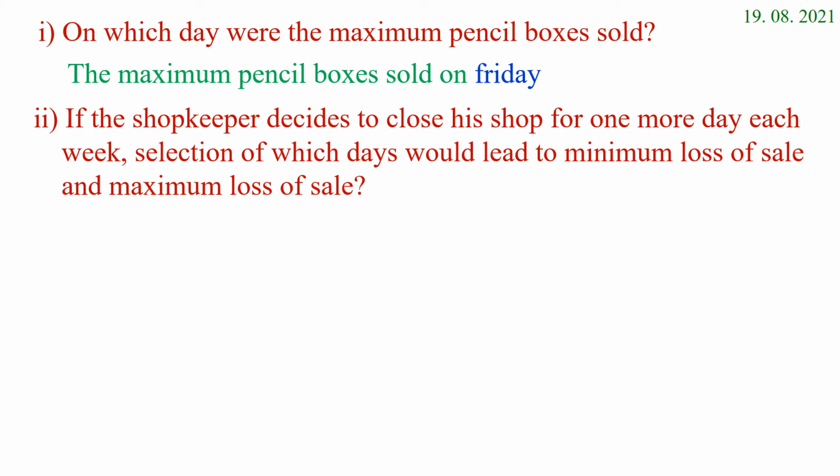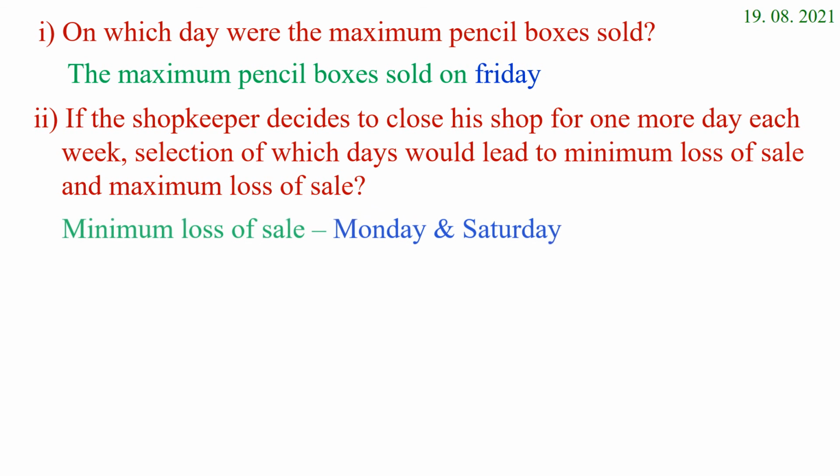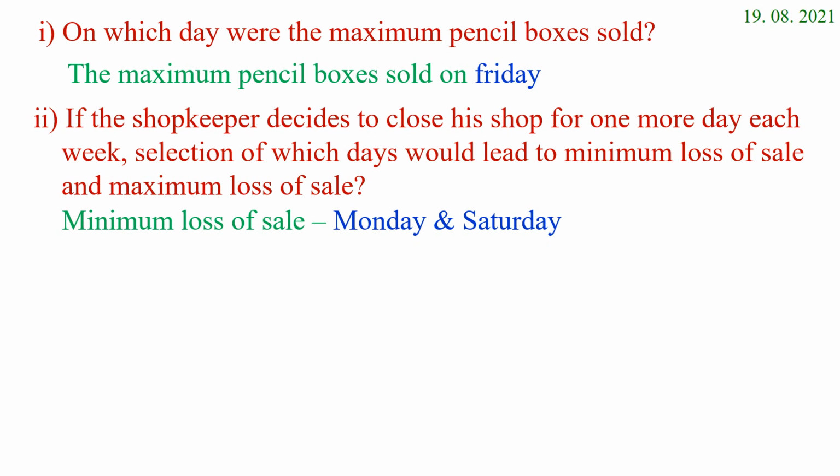If the shopkeeper decides to close his shop for one more day each week, selection of which day would lead to minimum loss of sale and maximum loss of sale? Minimum loss of sale on Monday and Saturday, and maximum loss of sale on Friday.